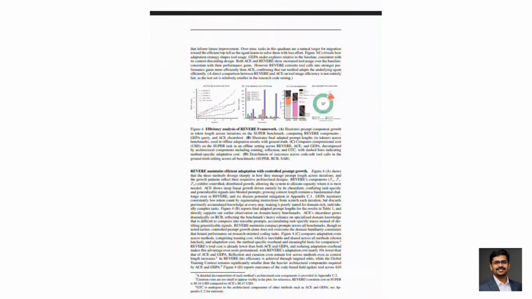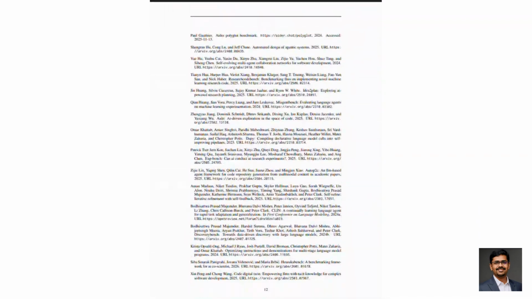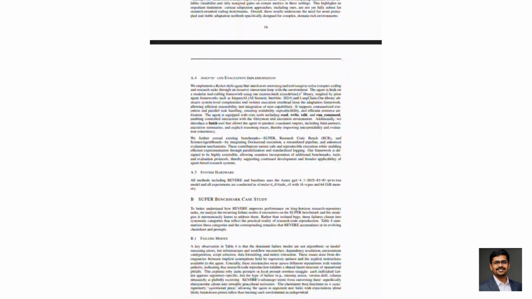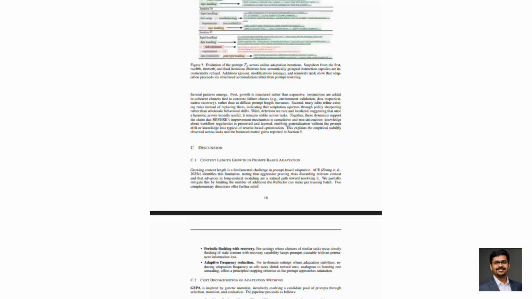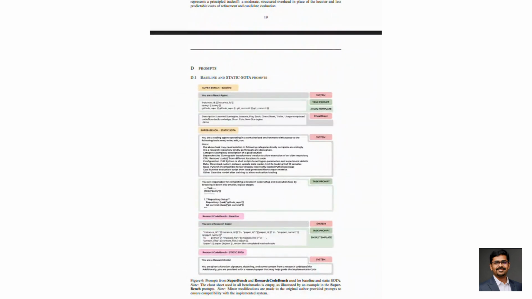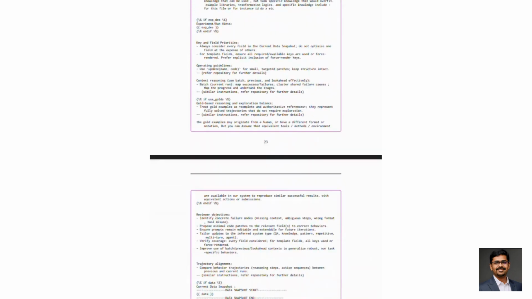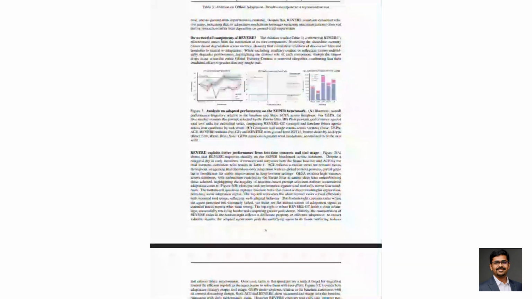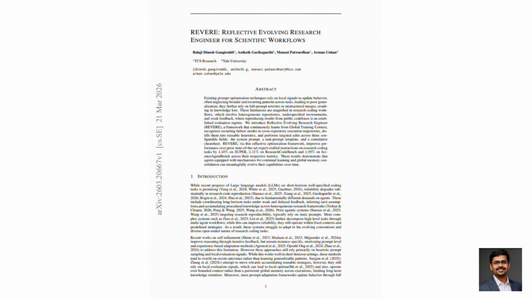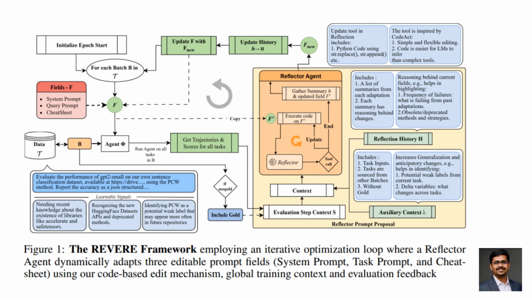So what's the real problem? Most LLM agents don't actually learn over time. They optimize prompts locally, rewrite everything, and lose useful knowledge. In research workflows, this becomes chaos. Different repos, missing dependencies, vague instructions, weak feedback. So every task feels like starting from scratch. Revere changes that by giving agents memory and reflection.